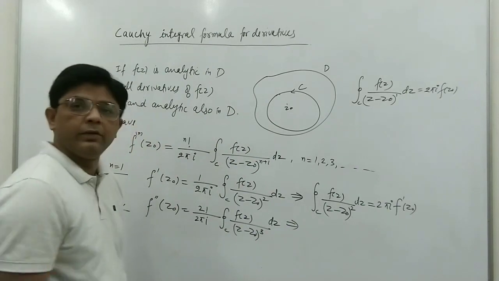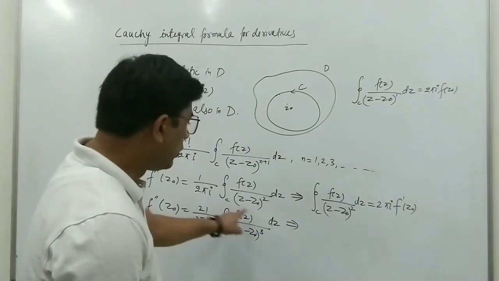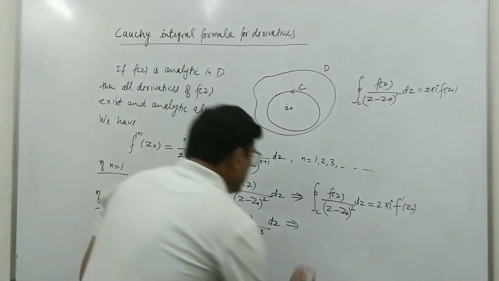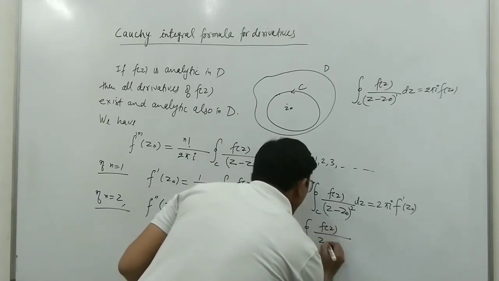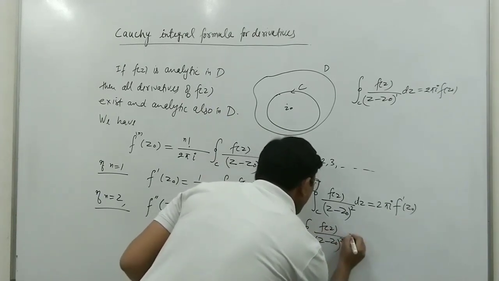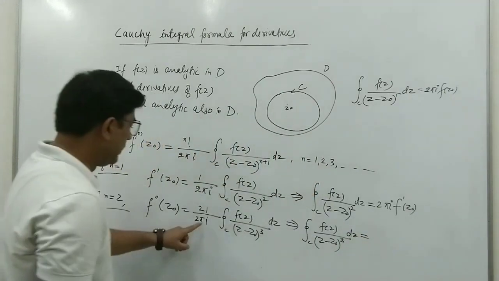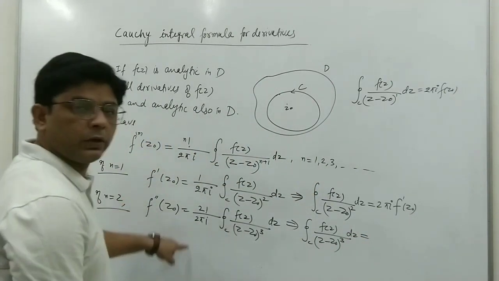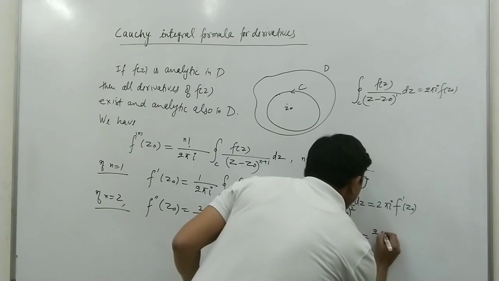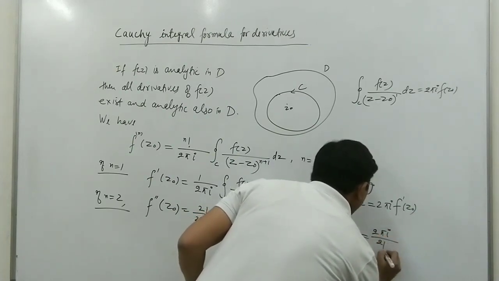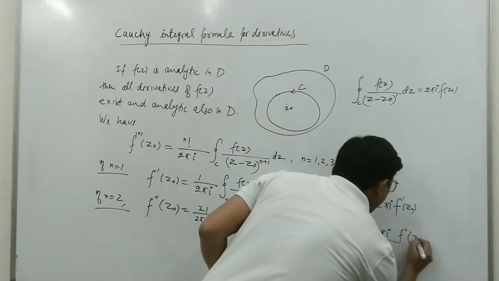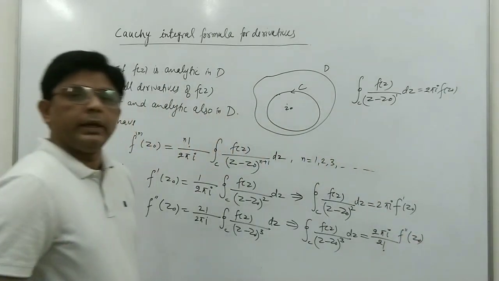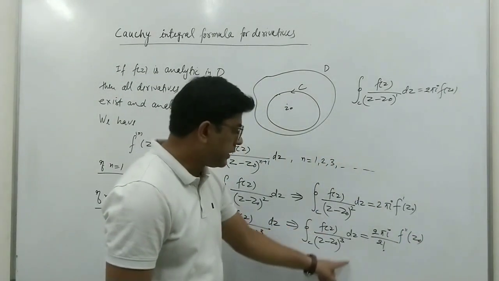Okay. So again, if we want to find the value of this integral, the integral of f(z) upon (z minus z0) cube dz will be equal to 2 pi i upon 2 factorial, times f's double derivative at z0. In this way, we can find the value of all such integrals.